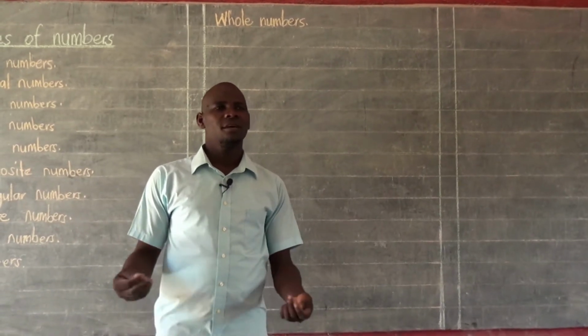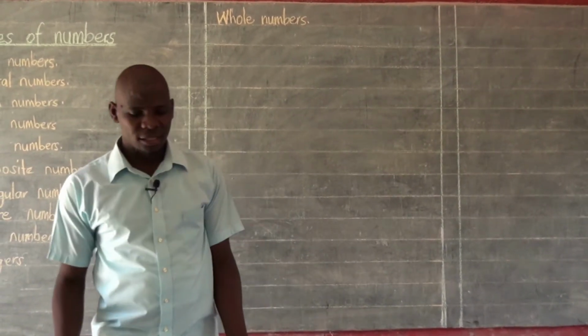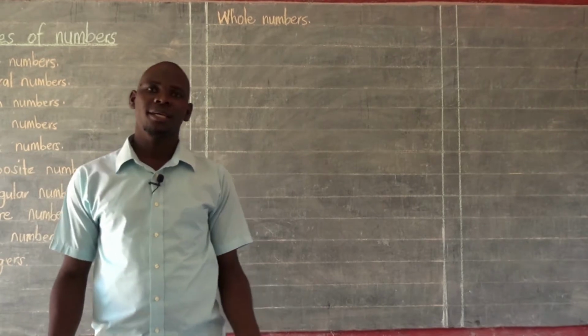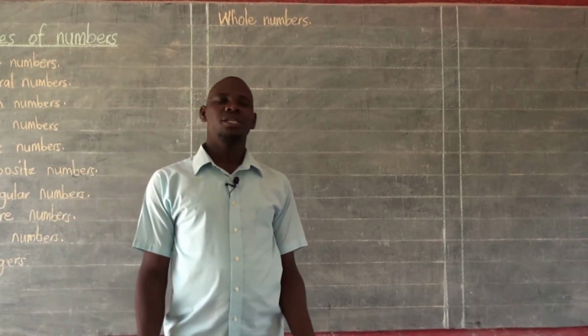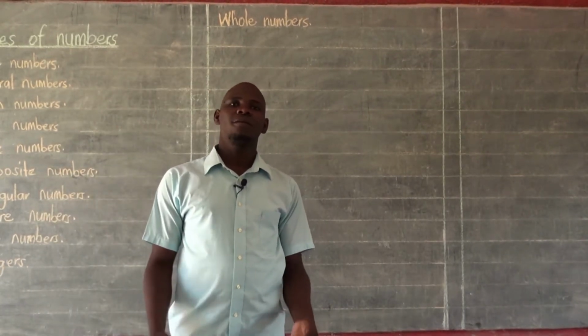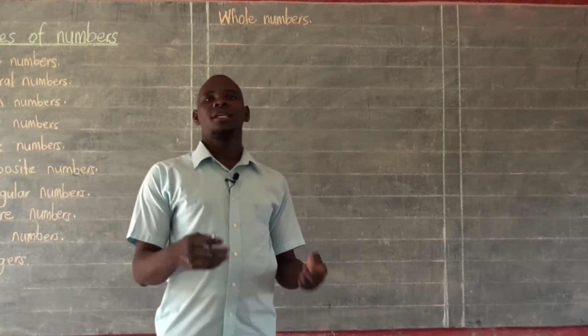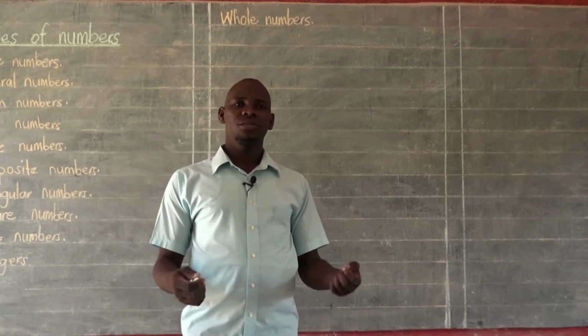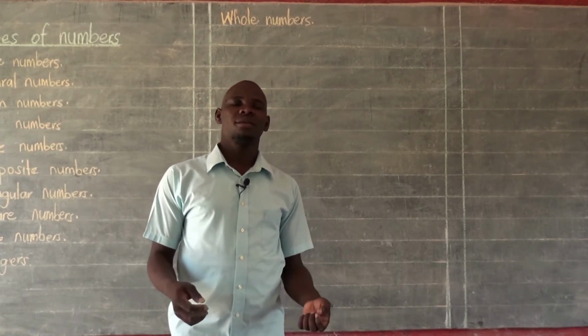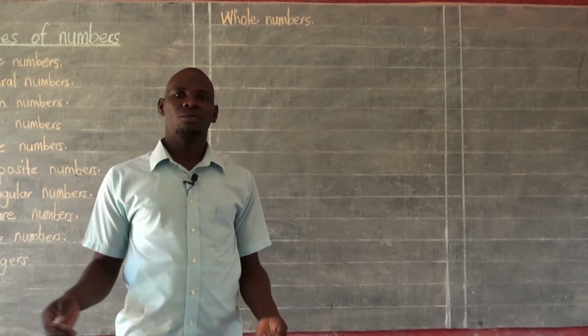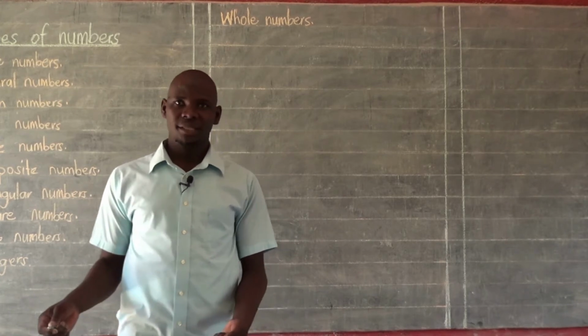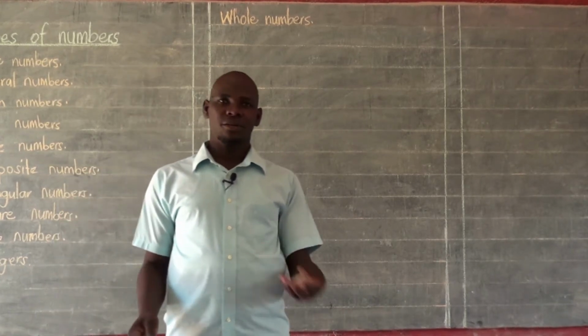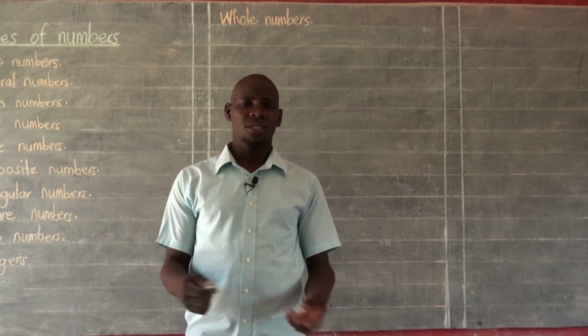Of course, whole numbers, in natural understanding, are numbers which comprise 0 and natural numbers. So when you combine 0 together with natural numbers, which are the same as counting numbers, when I talk of natural numbers, I am talking about counting numbers.